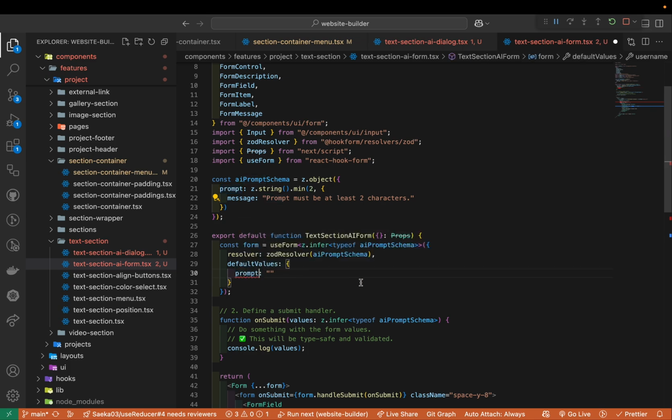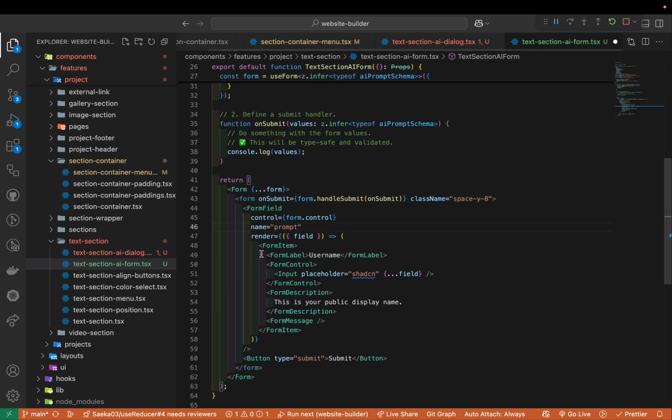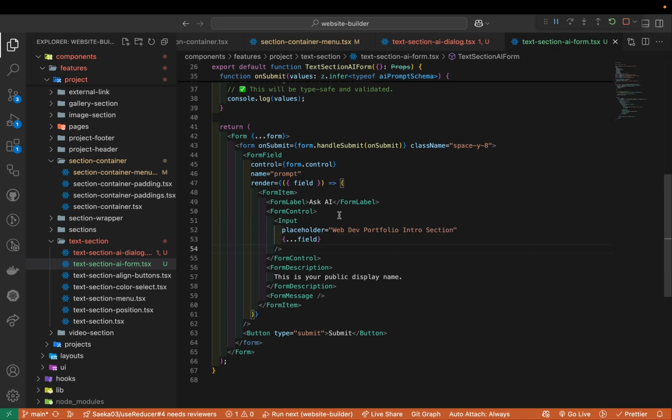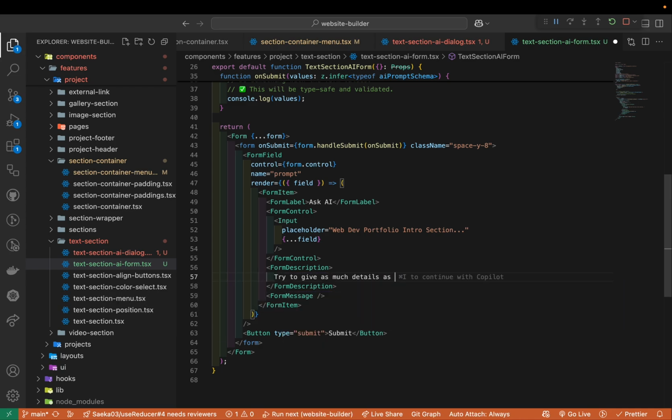I'm going to change it to prompt here, with a default value of empty string, and then we're going to change the prompt here. The label should be just "Ask AI", something like that. And then here maybe you can say "web dev portfolio landing intro section", maybe "intro section". Yeah, this is one of the examples. We can maybe copy paste and then use it. For the form description, we can say "try to give as much detail as possible".